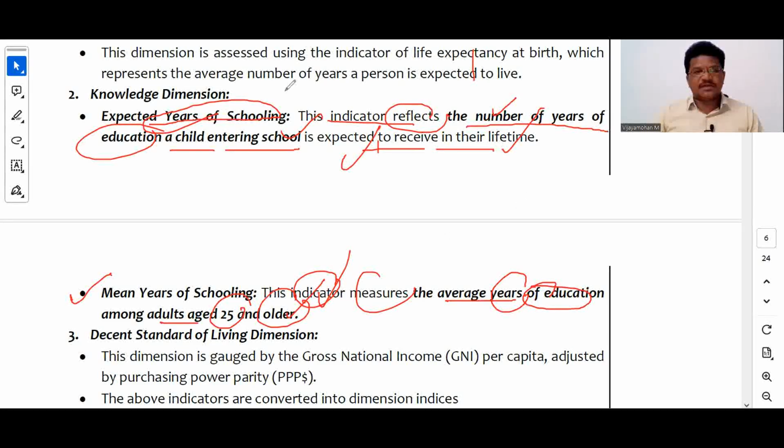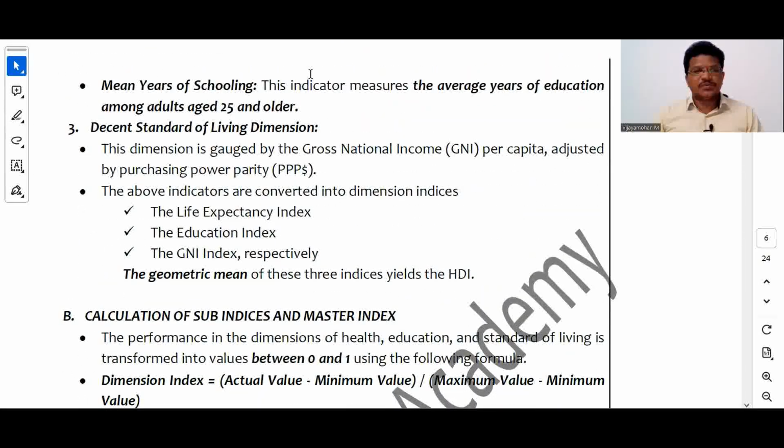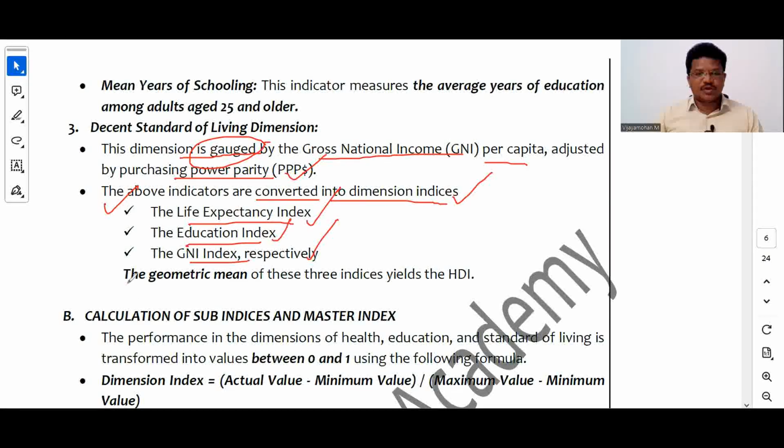Now the next one is, as I told you, the standard of living indicator. This dimension is governed by gross national income per capita adjusted by purchasing power parity for comparative perspective, right? And the above indicators are converted into dimension indexes: life expectancy index, education index, GNI index respectively. The geometric mean of these three indices yields the HDI value.